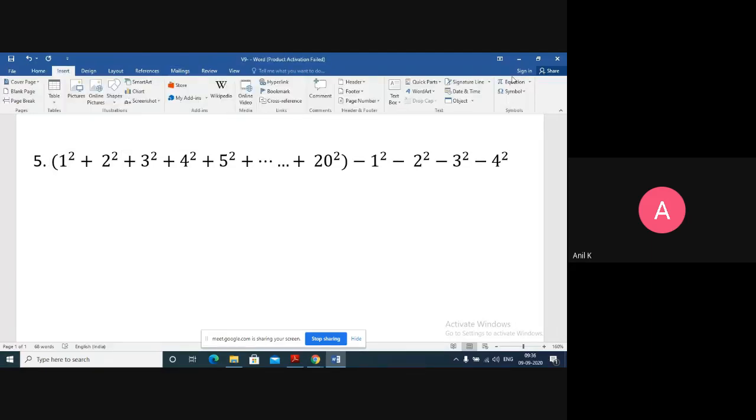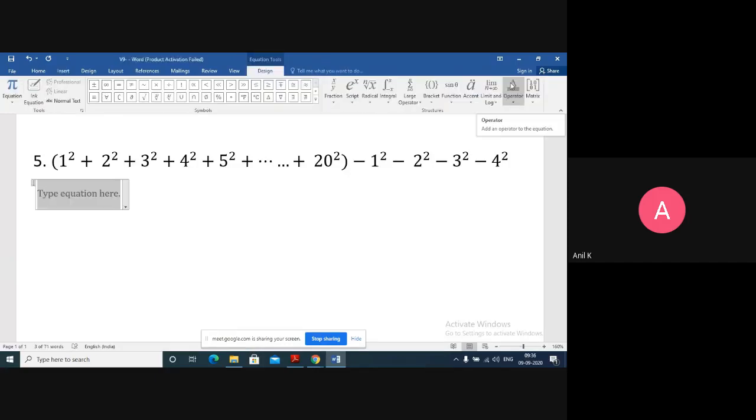It will go as n into n plus 1 into 2n plus 1 upon 6, with n as 20, n plus 1 as 21, and 2n plus 1 as 41, upon 6.